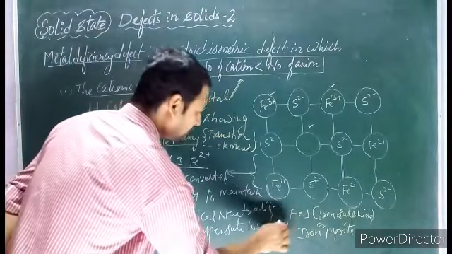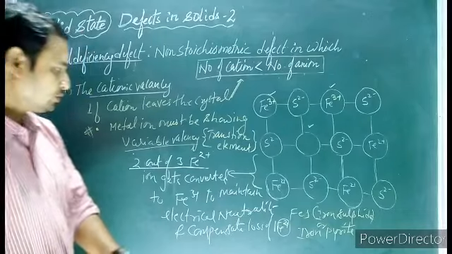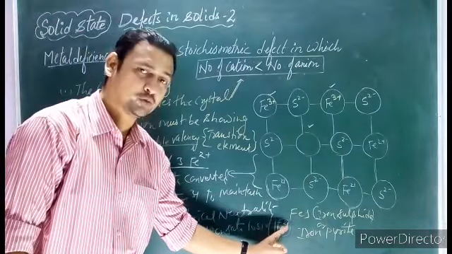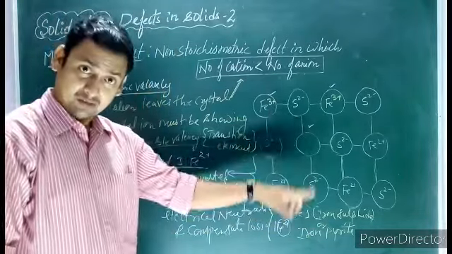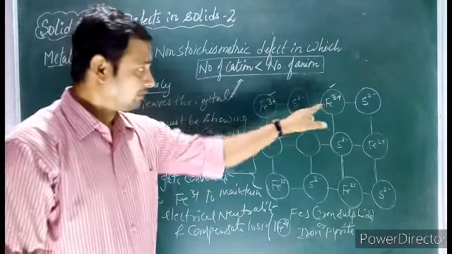So one Fe2+ ion is lost. So to compensate this 2 positive charge, because of variable valency, they develop what?